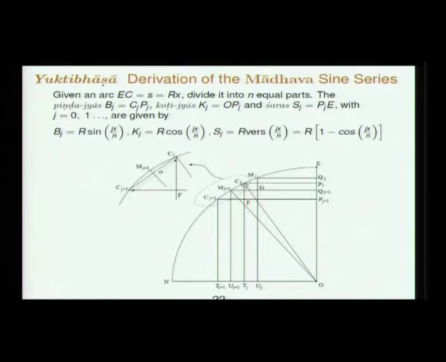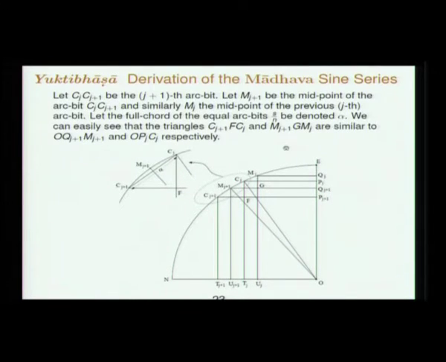So at the jth arc bit the R sine is this, the R cosine is this, the R versine is that. CjPj is the bhuja, that is Bj, R sine of jx by n. OPj is the koti, which is Kj, R cos of jx. PjE is the shara Sj, which is R versine of jx.